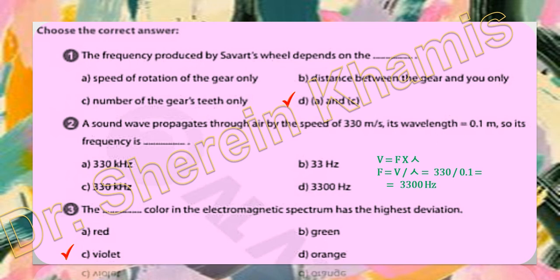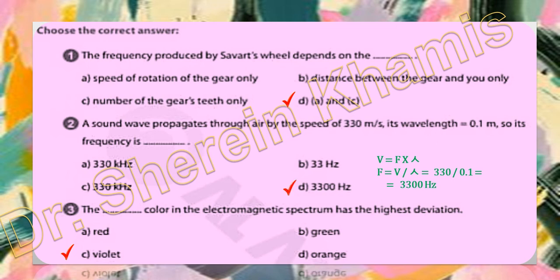We want the frequency, so we will divide velocity by lambda. We have 330 divided by 0.1, so we will get the right answer after calculating it, 3300 hertz. So the right answer will be letter D.